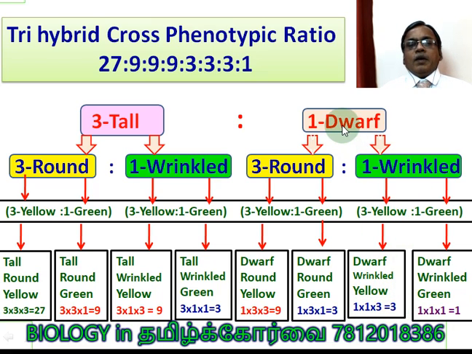And finally, all three are recessive. So 1 into 1 into 1, 1. So this is the 27 is to 9 is to 9 is to 9 is to 3 is to 3 is to 3 is to 1 ratio, students. Understood? The mathematical interpretation of Mendel's trihybrid cross ratio.